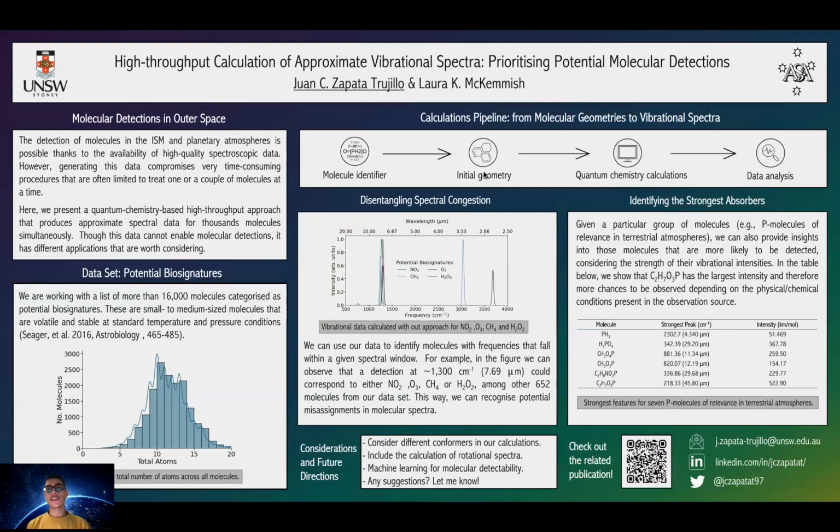So here I want to present a different approach where instead of doing low throughput, high quality spectroscopic data for one or a couple of molecules, we do high throughput, approximate data for hundreds to thousands of molecules simultaneously using computational quantum chemistry. Of course, this data won't be able to allow molecular detections in space because the quality is not as good, but it has other applications that are worth discussing.